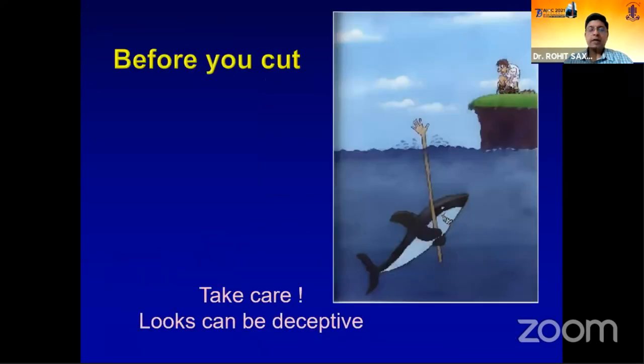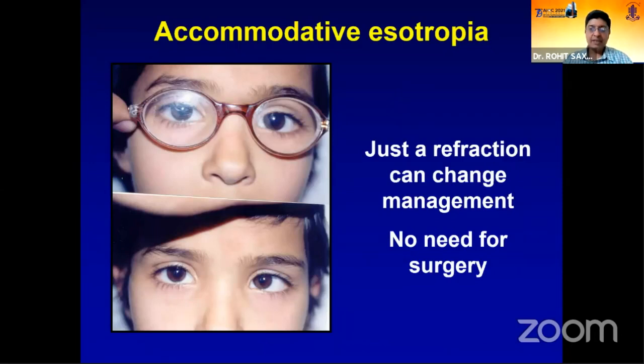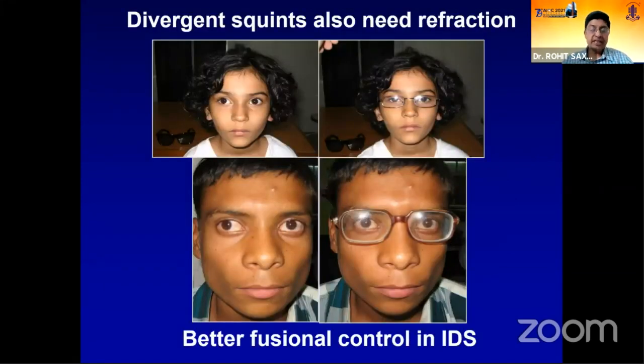And before we start our surgical planning, some of the tips we've already discussed, but it always helps to be a little sharper in our pre-surgical workup. So I'll just highlight some of the key things. Accommodative esotropia is something that will be discussed subsequently as we talk about esotropias, but always remember, just a refraction can change the entire management, and age-appropriate cycloplegic refraction is essential. And in many cases, in young children, the esotropia may just get corrected with glasses and there would be no need for surgery.